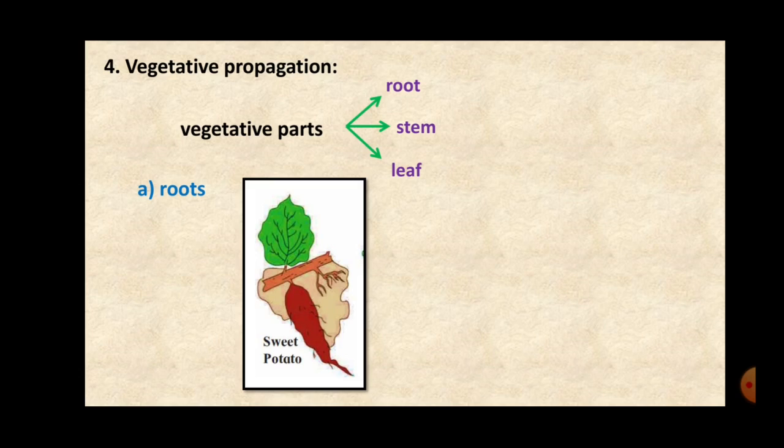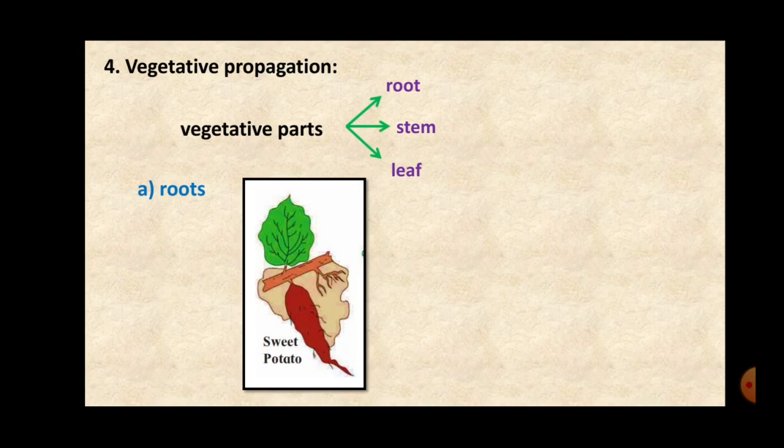Now generally the reproduction takes place by the reproductive part, that is the flower. But in some plants, the vegetative parts also play the role of reproduction, right? Now these vegetative parts are root, stem and leaf. So why is it called vegetative reproduction? Because the vegetative parts of the plant, that are root, stem, leaf, participate in the reproduction. They give rise to a new organism or a new plant.